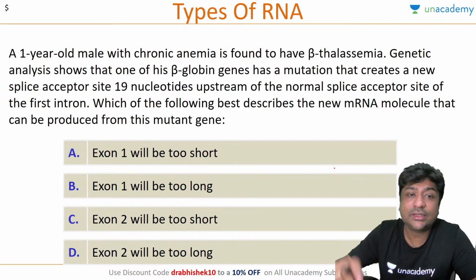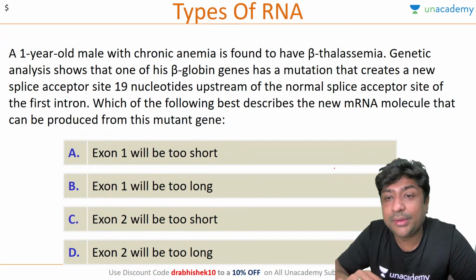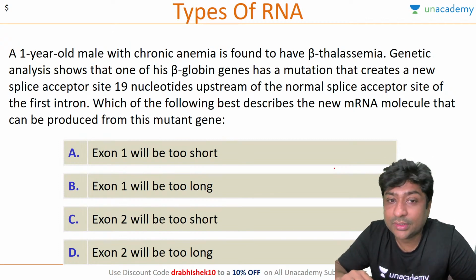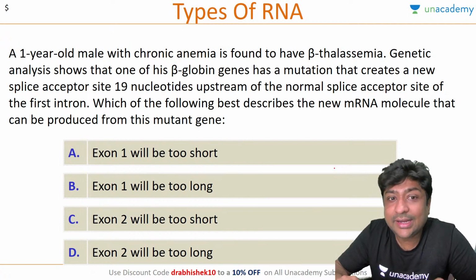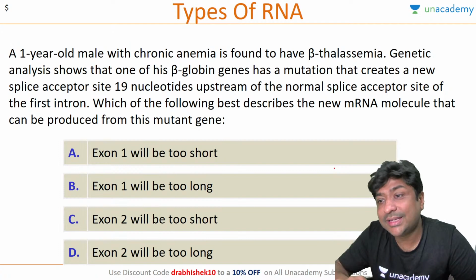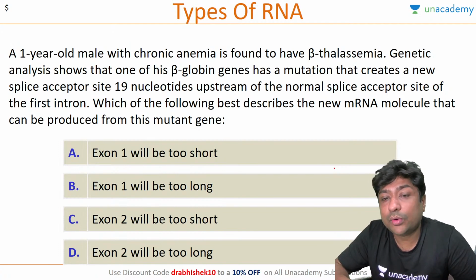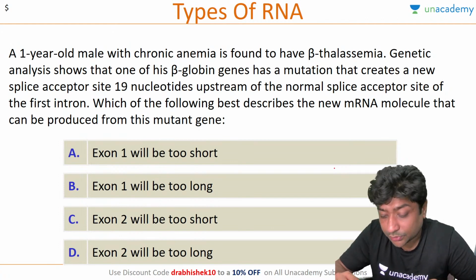Let's answer this question. A 1-year-old male with chronic anemia is found to have beta thalassemia. Genetic analysis shows that one of his beta globin genes has a mutation that creates a new acceptor site 19 nucleotides upstream of its normal splice acceptor site of the first intron. Which of the following best describes the new mRNA molecule that can be produced from this mutant gene?